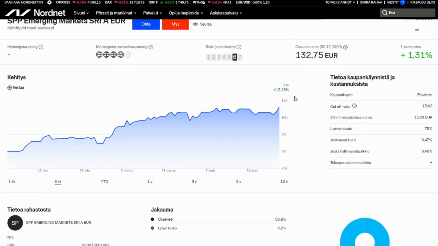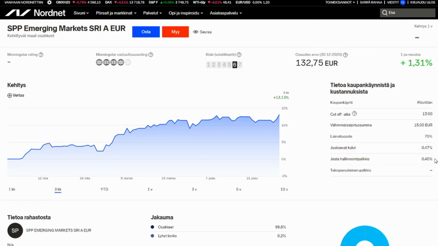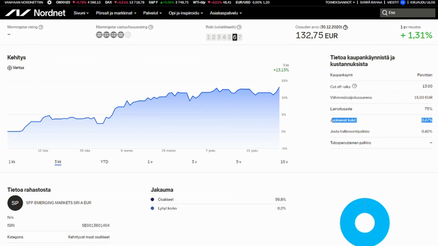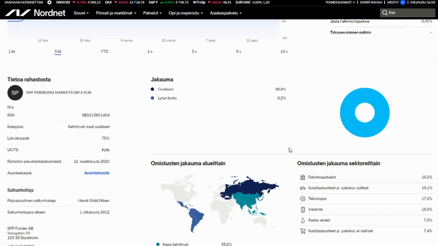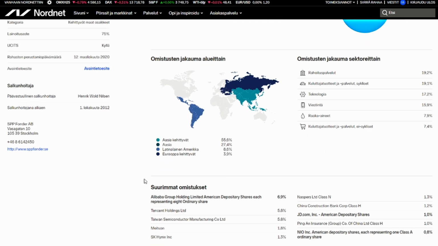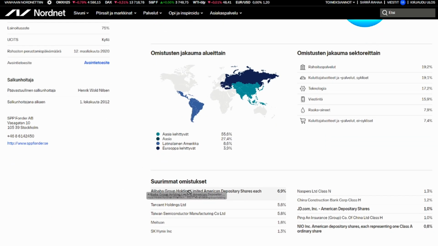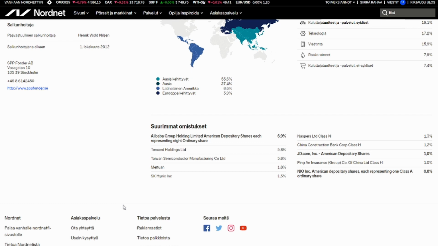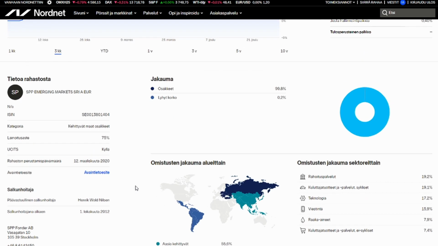Okay, let's jump quickly into SPP. We're not going to spend too much time here because it's going to be basically the same. You're going to have a bit higher fees, as I said already, and it's quite new as well. But as you can see, in the last 3 months, 13% growth, which is absolutely insane. It's been, of course, a Corona year, so in general this year has been absolutely crazy. Here you're going to recognize a lot of the main companies. Interestingly, Samsung is actually absent here. So this might be more actually developing countries, but I'm not sure about that. Okay, so now you know.